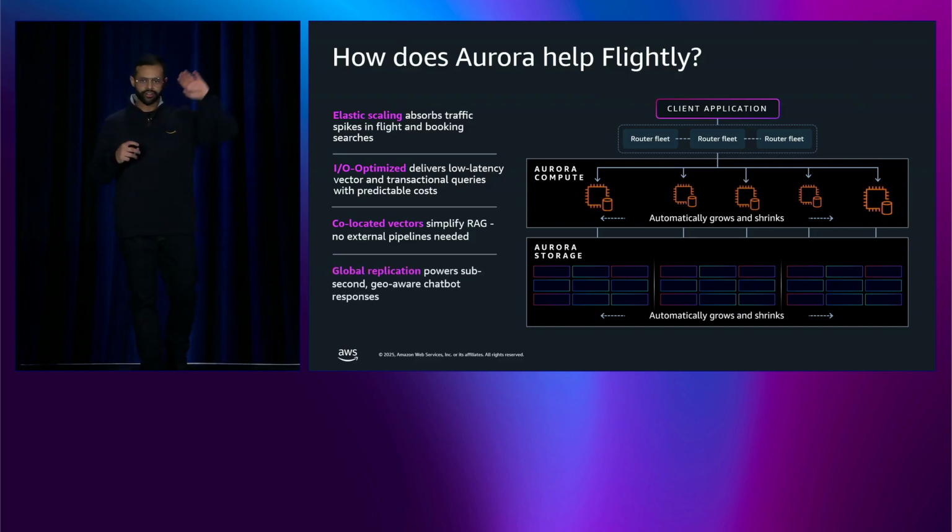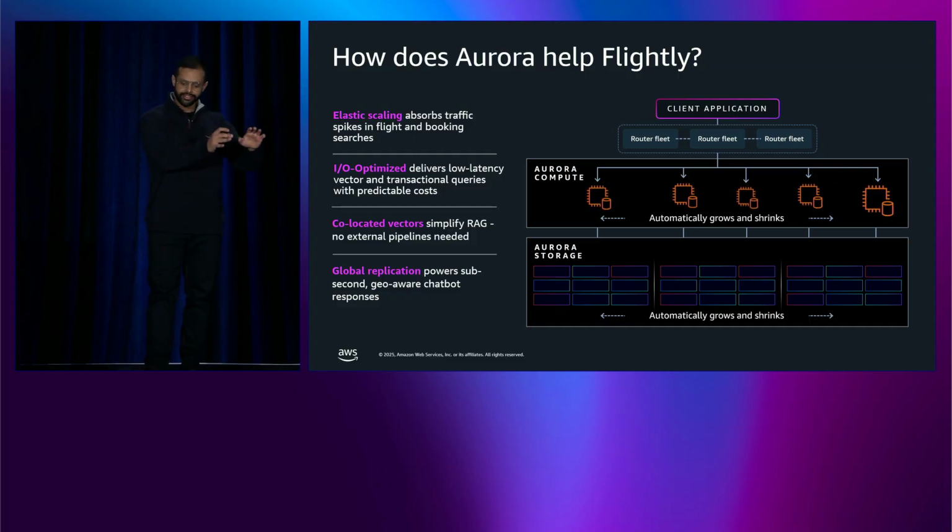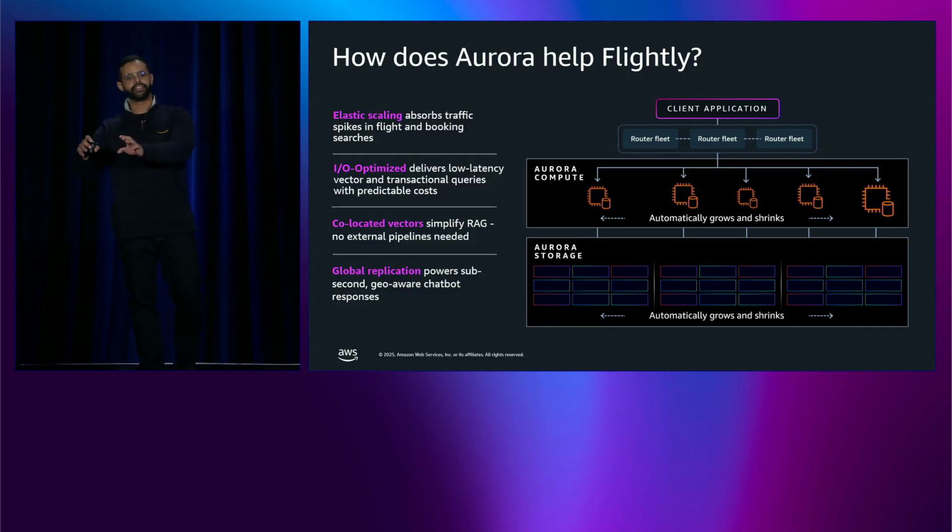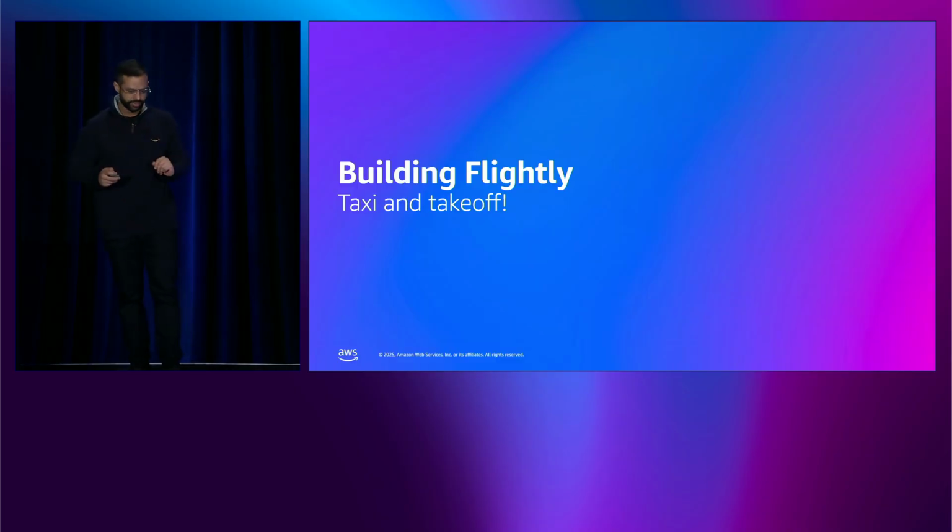Finally, there is the global reach perspective. So Aurora Global Database replicates across regions with sub-second replication lag. A user in Tokyo gets served from the Asia-Pacific replica. A user in London gets the EU replica. Global data, local read performance.